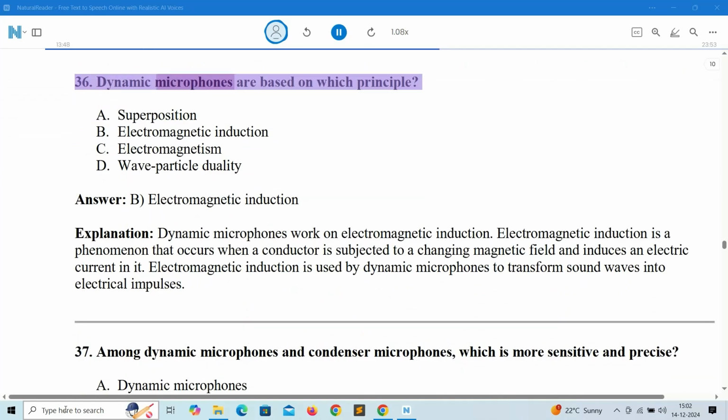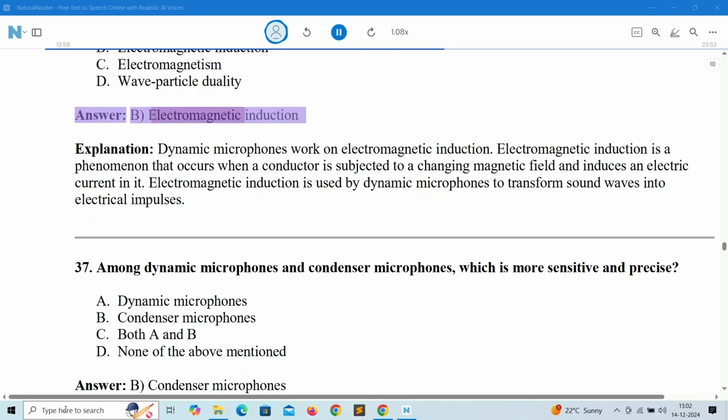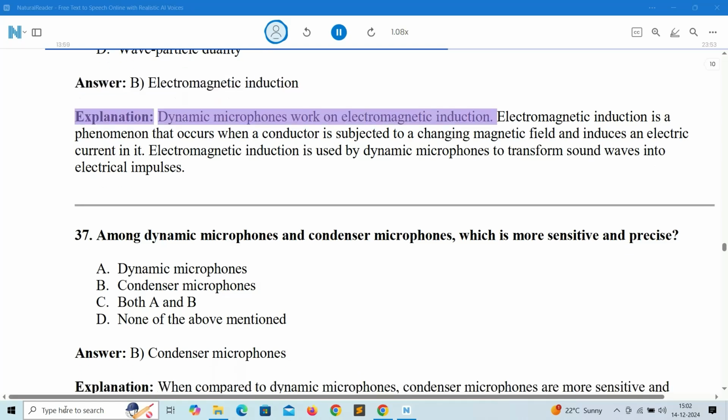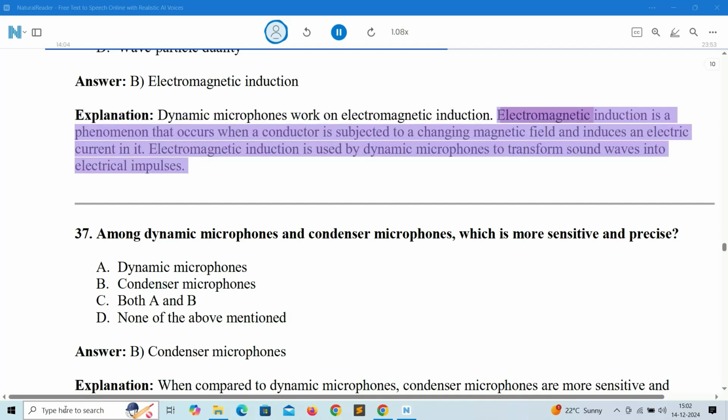36. Dynamic microphones are based on which principle? A. Superposition. B. Electromagnetic induction. C. Electromagnetism. D. Wave-particle duality. Answer: B. Electromagnetic induction. Explanation: dynamic microphones work on electromagnetic induction. Electromagnetic induction is a phenomenon that occurs when a conductor is subjected to a changing magnetic field and induces an electric current in it. Electromagnetic induction is used by dynamic microphones to transform sound waves into electrical impulses.